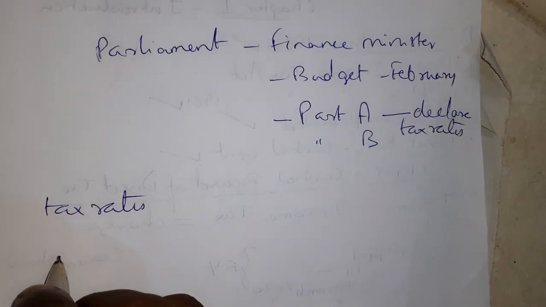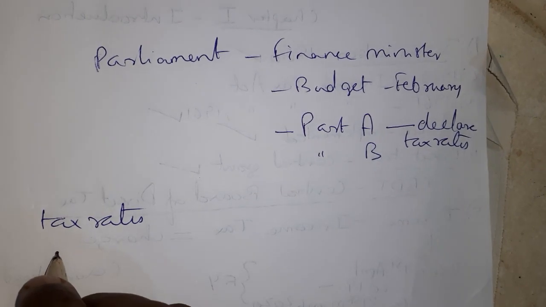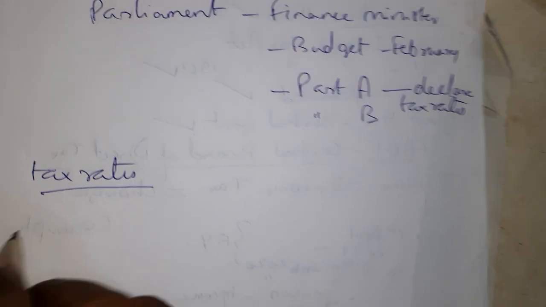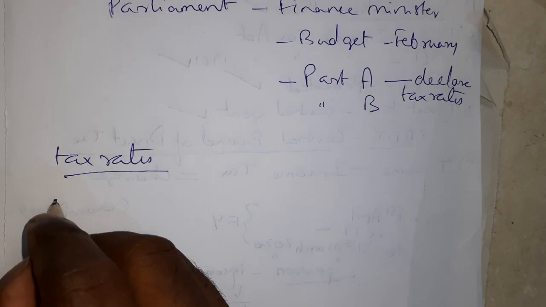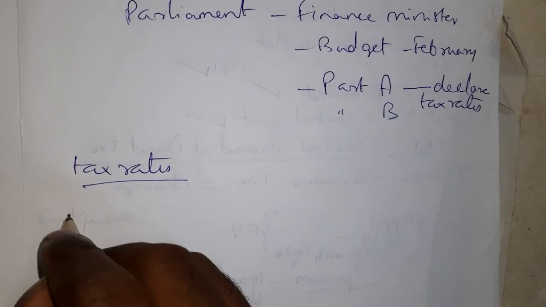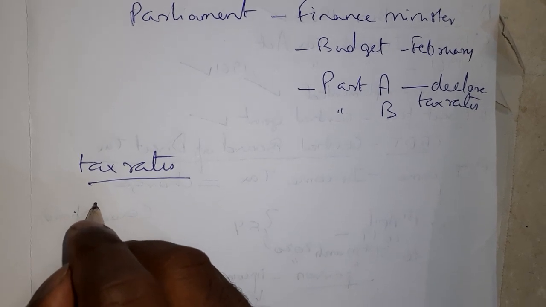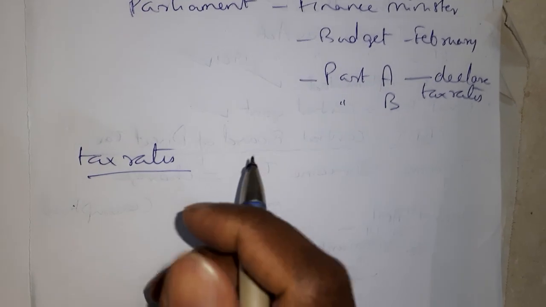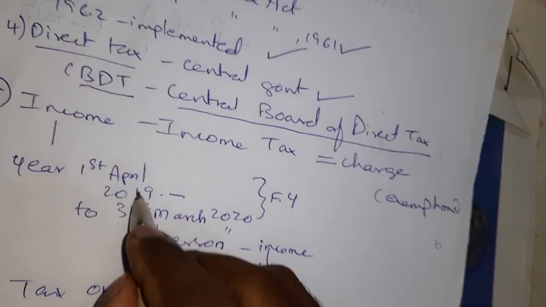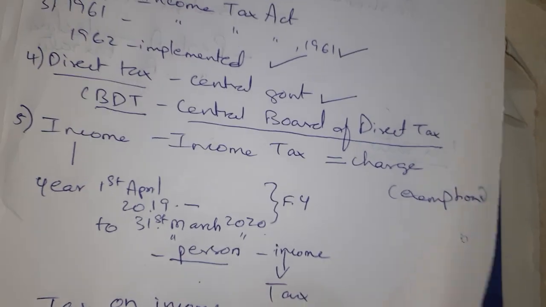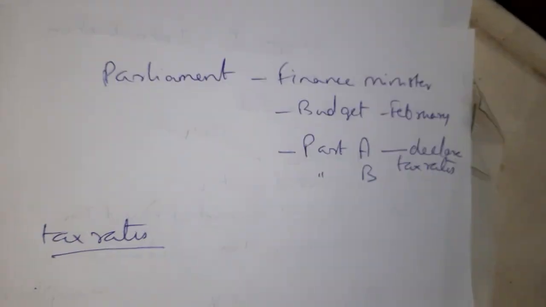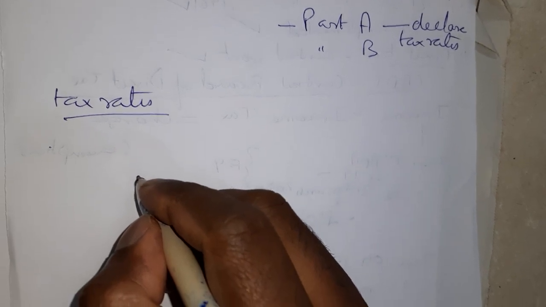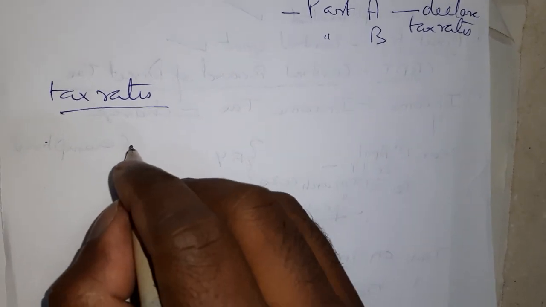Now before I start, before I say what the tax rates are and how to compute tax, you have to know another thing. I told you, whatever a person earns in a year, from 1st April 2019 to 31st March 2020, all those incomes will be aggregated and called total income, on which we are going to pay tax.